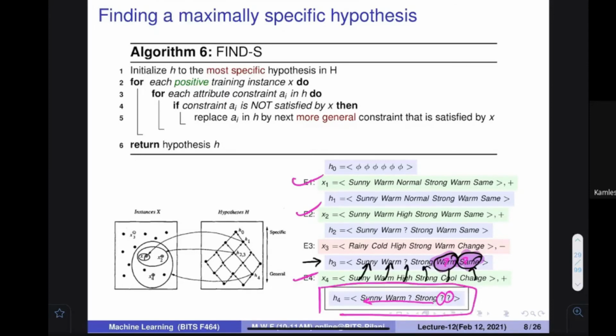What we have seen is that in the hypothesis space there is an ordering, so if you start from the specific, you can move with every training example. In your instance space there are positive and negative training examples. For every training example you move from the more specific to the more general, you generalize, and the place where you stop is the suitable hypothesis for you. This is a good way to find the hypothesis. Yes or no? Is it a good way to find the right function?